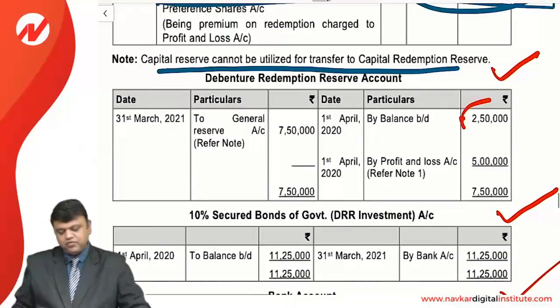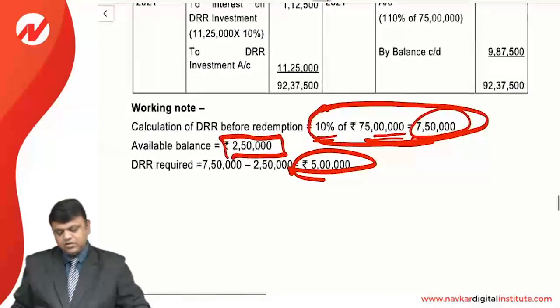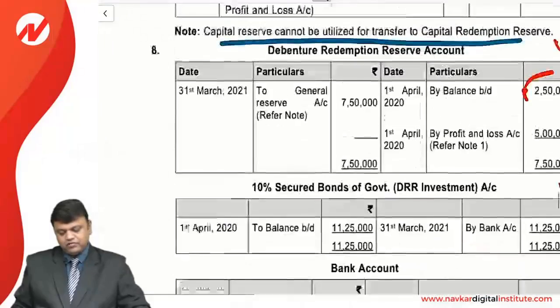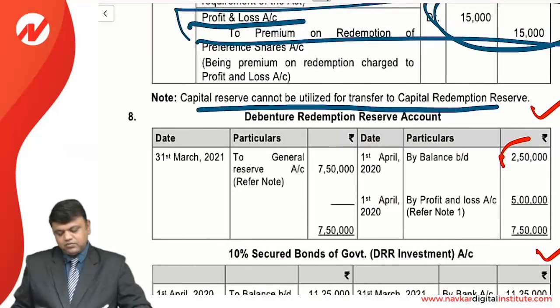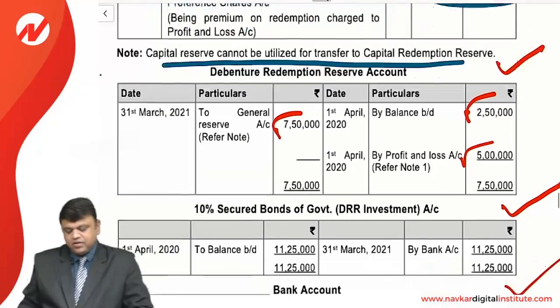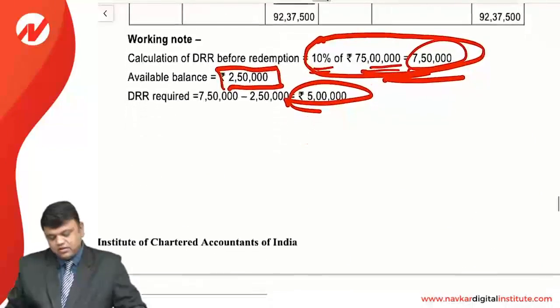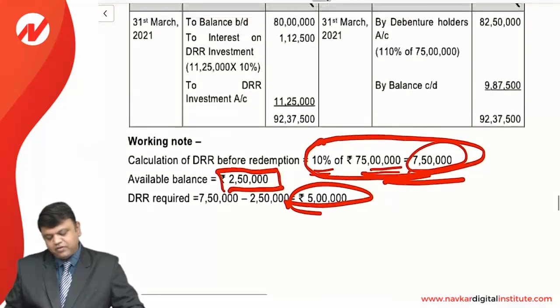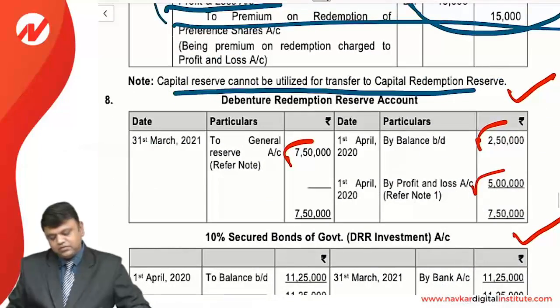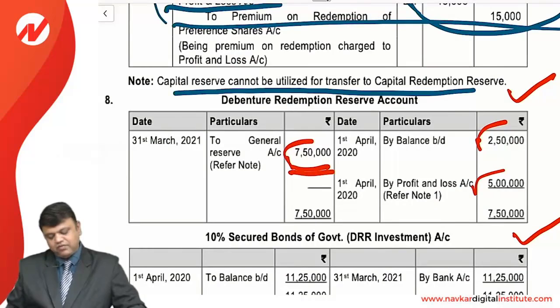First of all, we'll start with 250, as we need to close the DRR, that is with the remaining 5 lakhs, which make a total of 7,50,000. So general reserve will be used for the same, and P&L account will also be debited for the same, as we have concluded that we need to create the remaining 5 lakh from the P&L account. So we have debited the same, so that we can have a balance of 7,50,000.